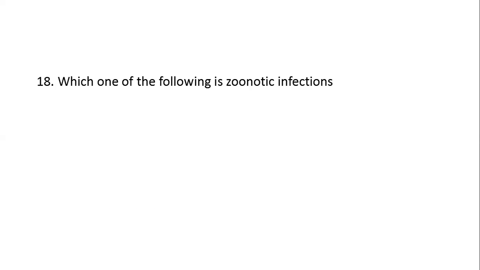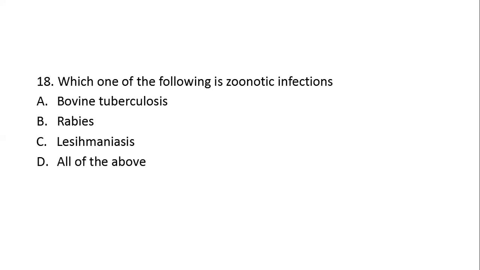Next question. Which one of the following is a zoonotic infection? Option A, bovine tuberculosis. Option B, rabies. Option C, leishmaniasis. Option D, all of the above. Here, the right answer is option D, all of the above. What is meant by zoonotic infection?